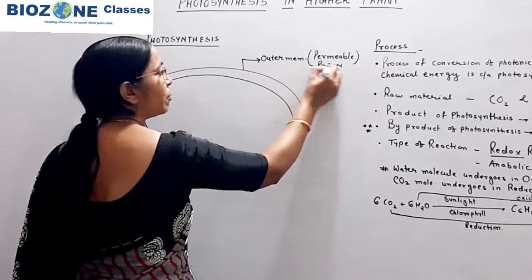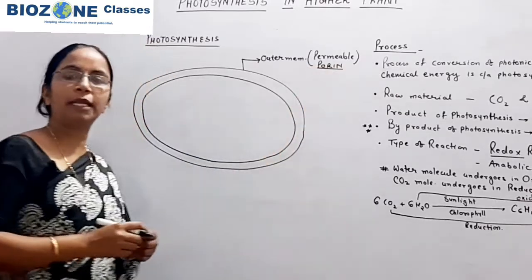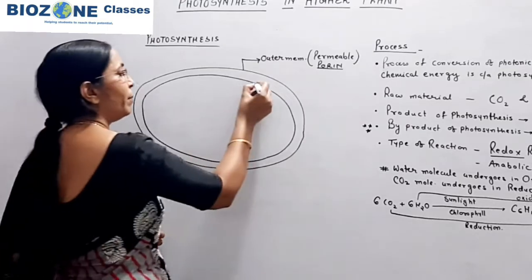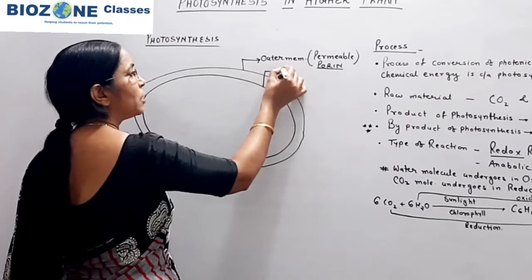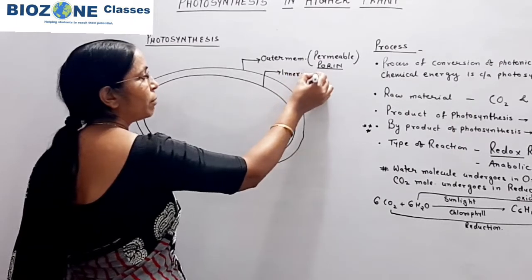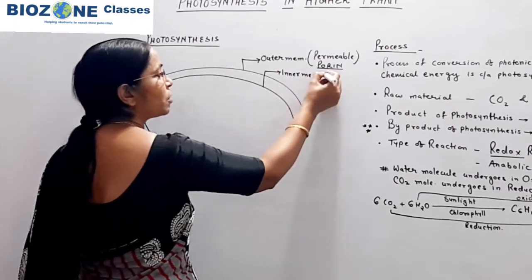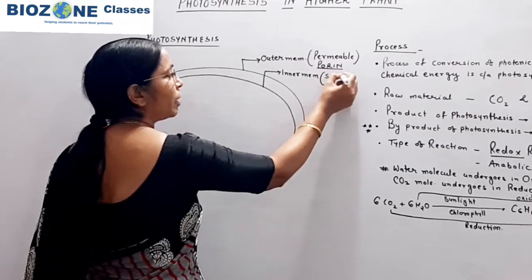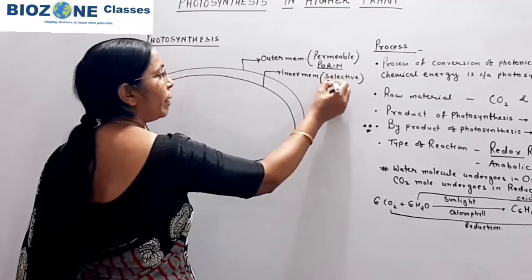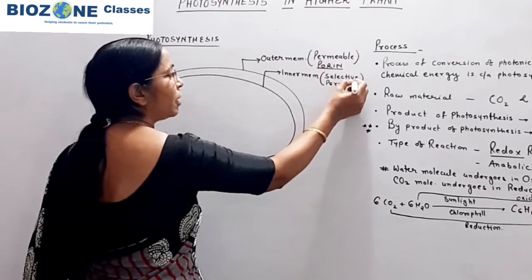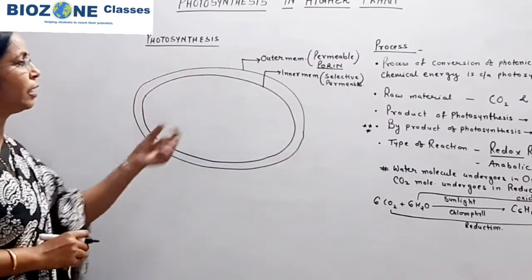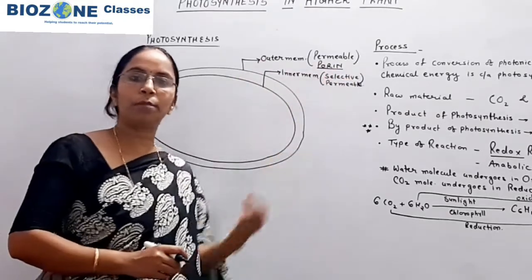So this part you remember, the porin protein is mainly responsible for the permeability of the outer membrane. When we come towards the inner membrane of chloroplast, as usual, similar to other membranes, the inner membrane is a selectively permeable membrane. So the inner membrane is selectively permeable and the outer membrane is permeable due to porin protein.